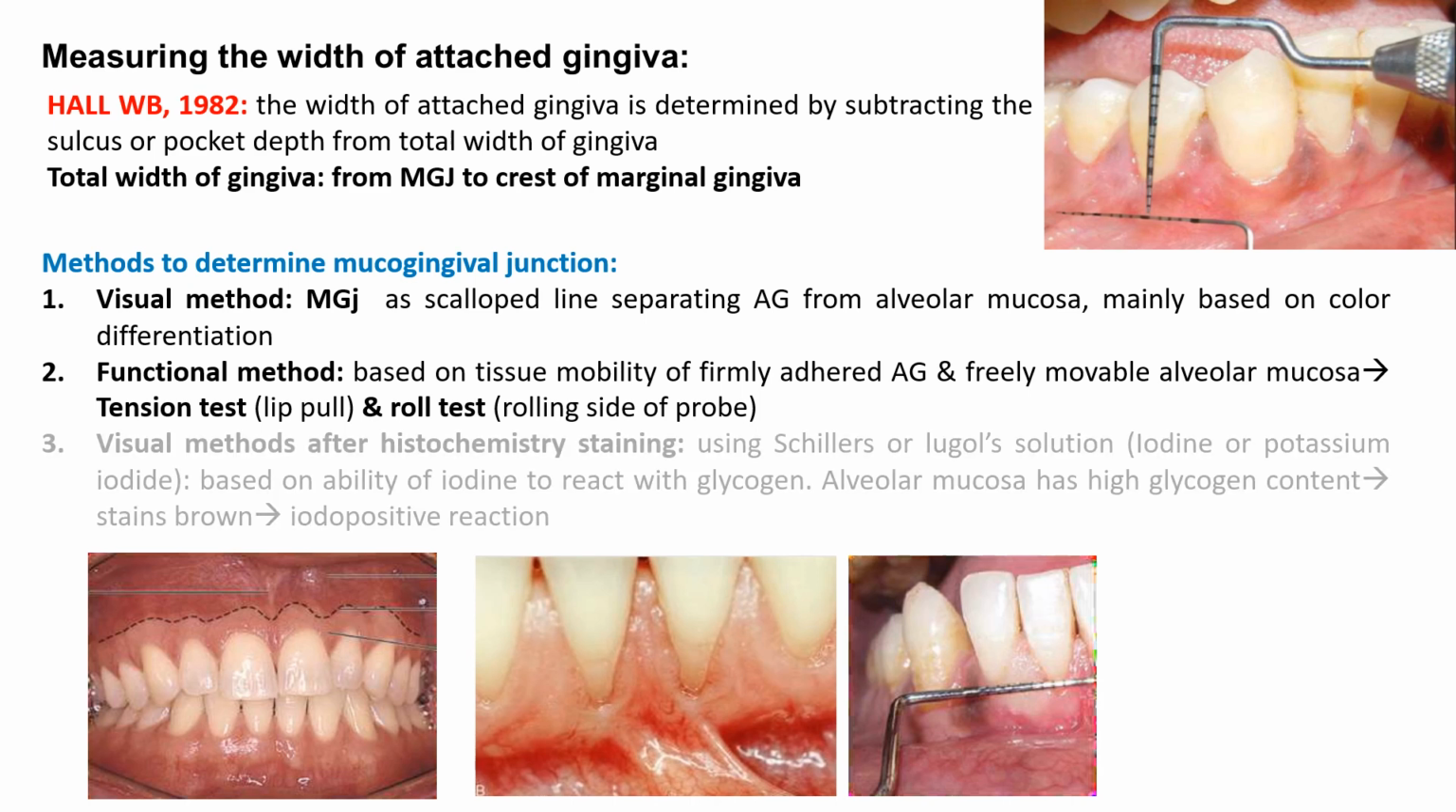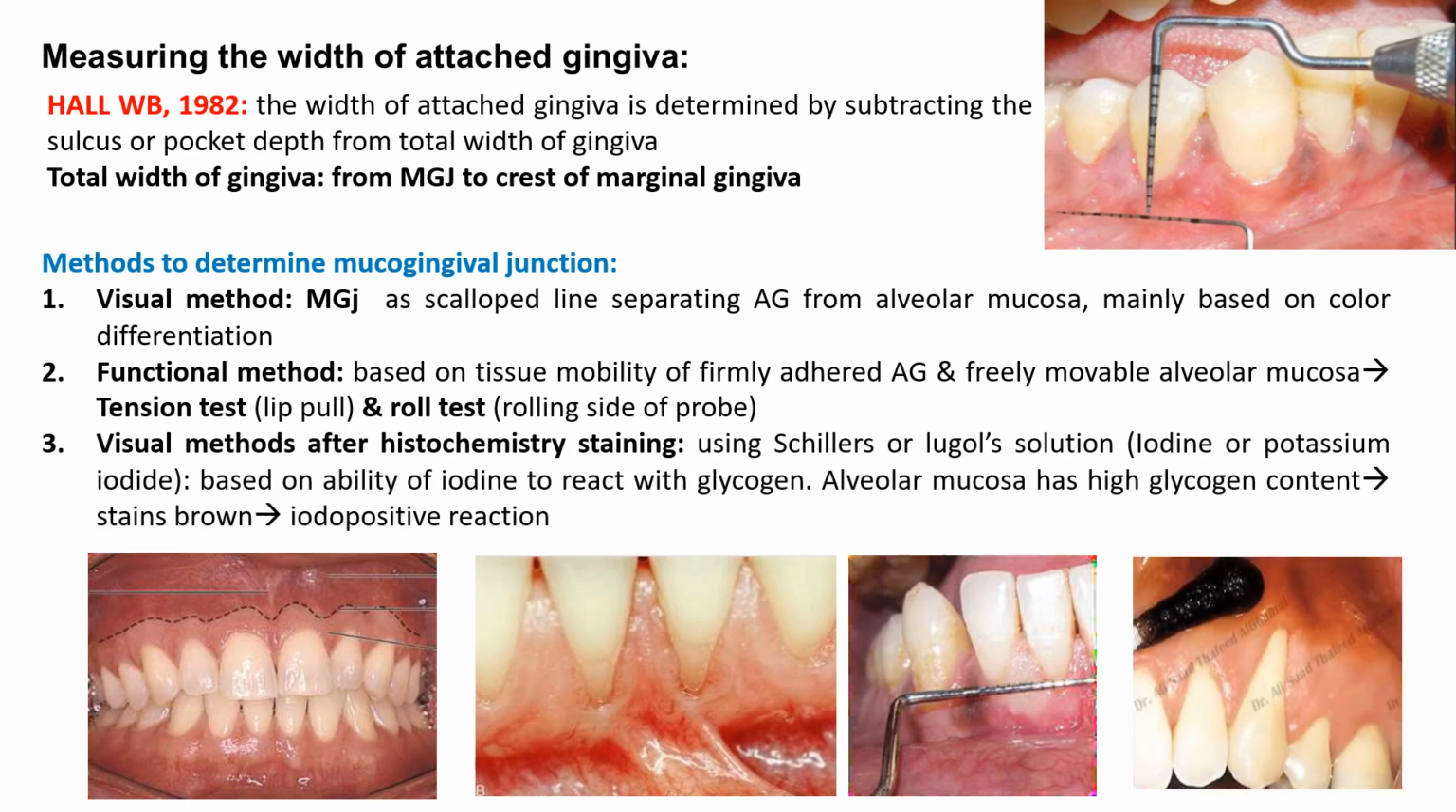Next is the visual method after histochemical staining. This is done by using Schiller's or Lugol's solution, that is iodine or potassium iodide, and is based on the ability of iodine to react with glycogen. Alveolar mucosa has a higher glycogen content, so it will react with the iodine and stain brown. That is an iodopositive reaction. By this, we can distinguish the alveolar mucosa and the gingiva.